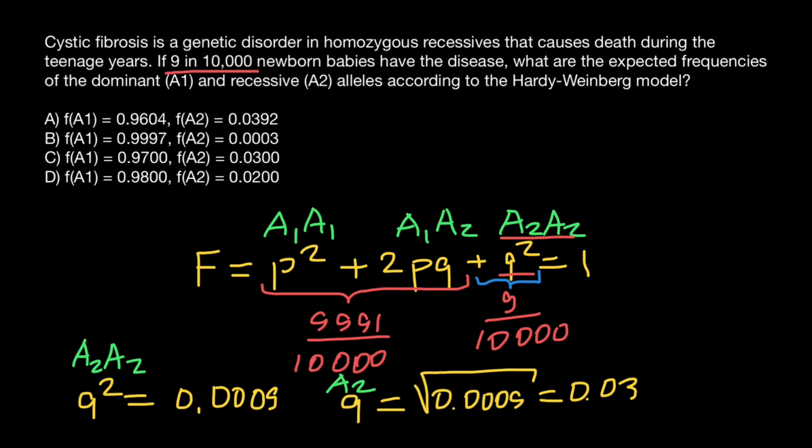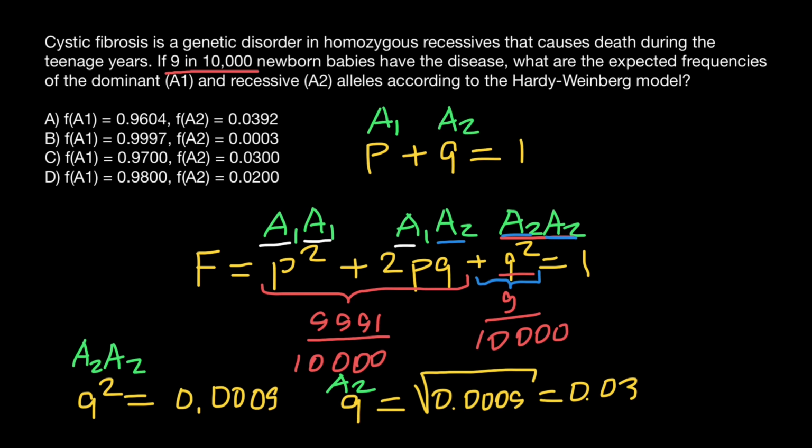Now you also have to understand that the three genotypes are made by only two alleles, A1 and A2. So that means that P allele plus Q allele would equal 1 or 100%, where P stands for the A1 allele and Q for the A2 allele.